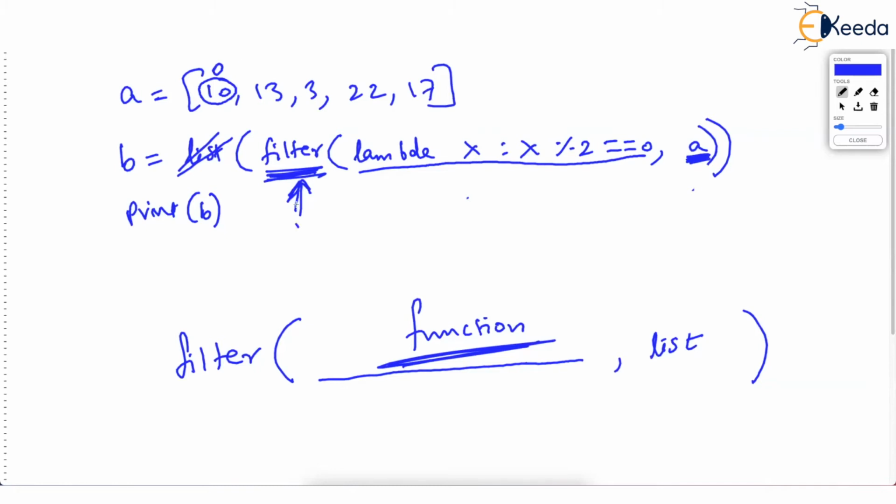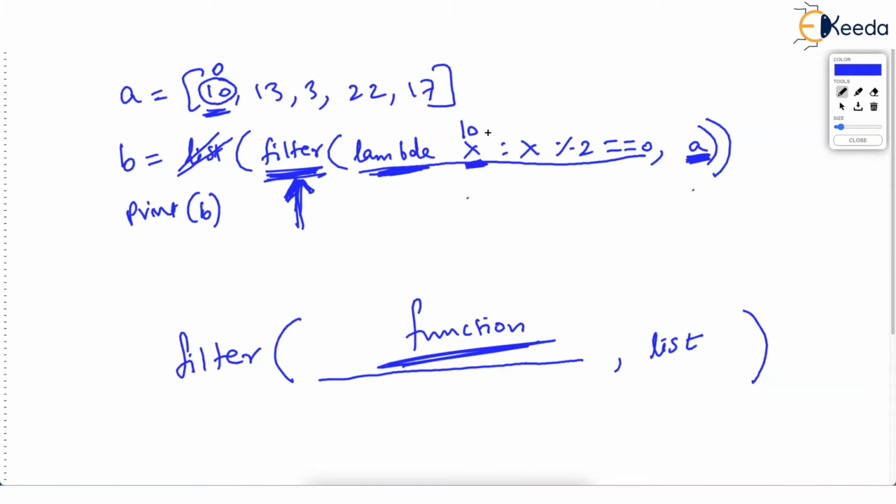The first time when filter starts, it will see the list A and go to the 0th element. And it tells this lambda function, lambda, you're having your parameter x, correct? Make this 10. This 0th value of A is substituted at x because x is the parameter of lambda.